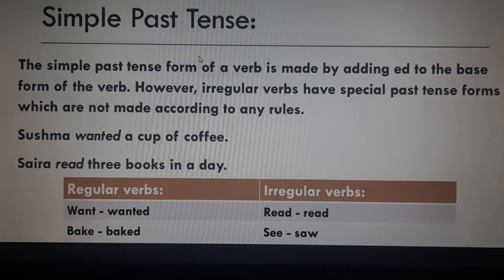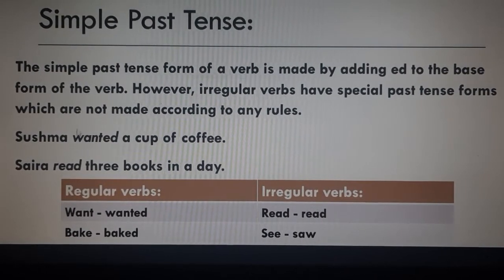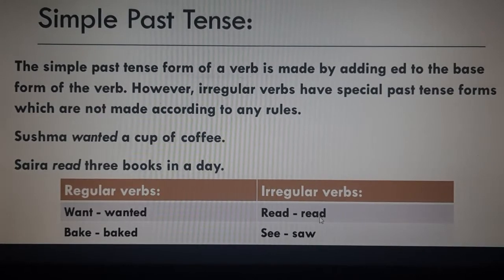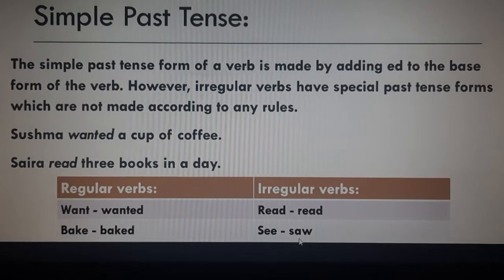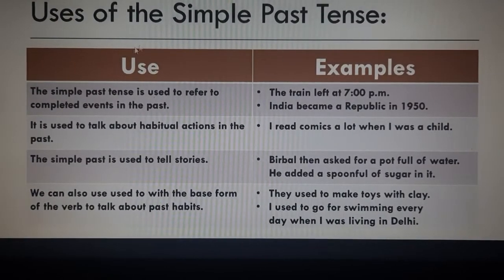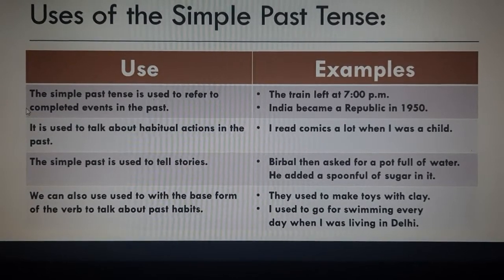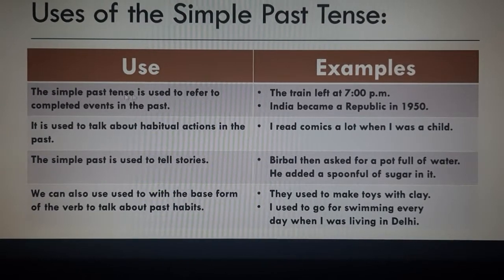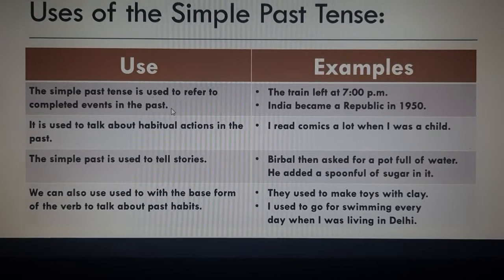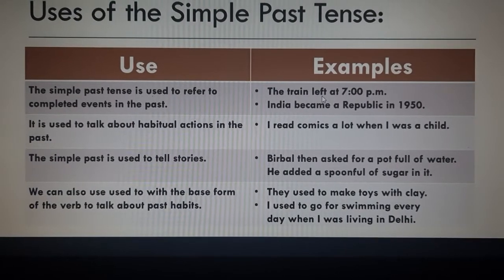So again, irregular verbs have special past tense forms which are not made according to any rules, such as read becomes read and see is saw. These are irregular verbs. Now, uses of the simple past tense. First use is the simple past tense is used to refer to completed events in the past. For example, the train left at 7 p.m.